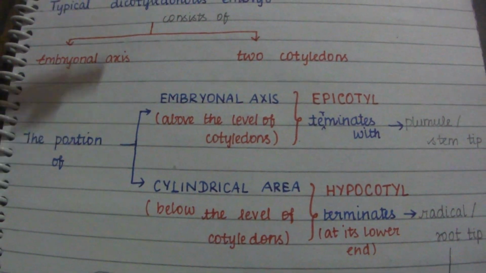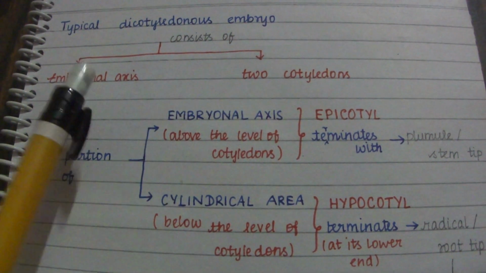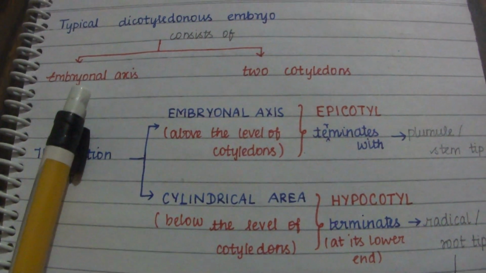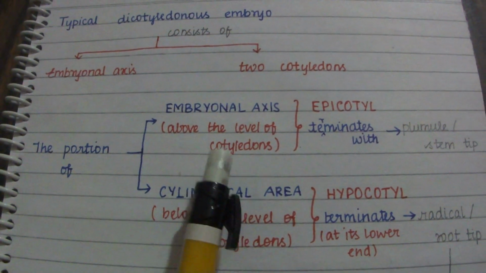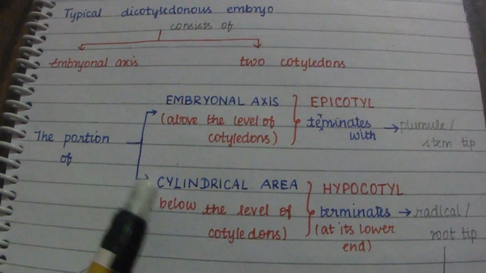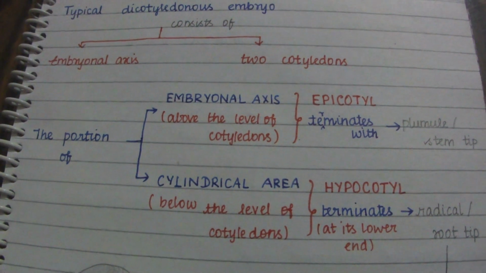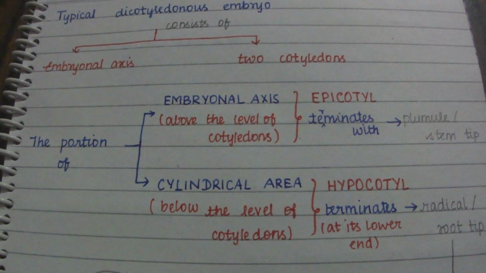So the dicotyledonous embryo consists of two things: one embryonal axis and two cotyledons. The part of the embryonal axis above the level of cotyledons is called the epicotyl, whereas the cylindrical area below the cotyledons is called the hypocotyl.